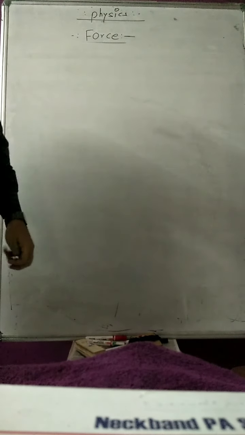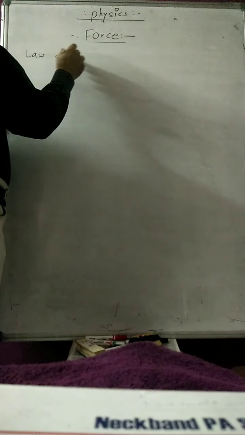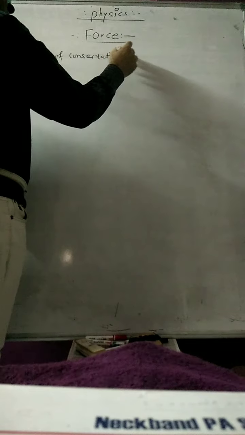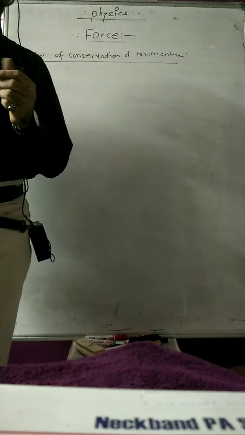Sir, what is the law of conservation of momentum and how can we prove it? We prove the law of conservation of momentum by using Newton's third law of motion. But what exactly is Newton's third law of motion?